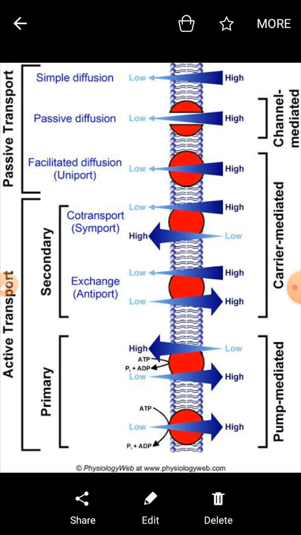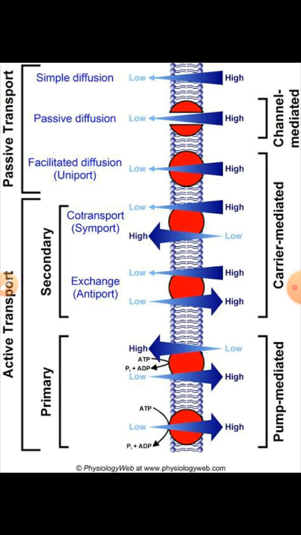So before we start the transportation topic, we must understand that there are two types of transportation: passive transportation and active transport, as I told earlier. And the passive transportation can be of two types: the non-mediated transportation and the mediated transportation. Here you can see at the top of the screen, that is simple diffusion.